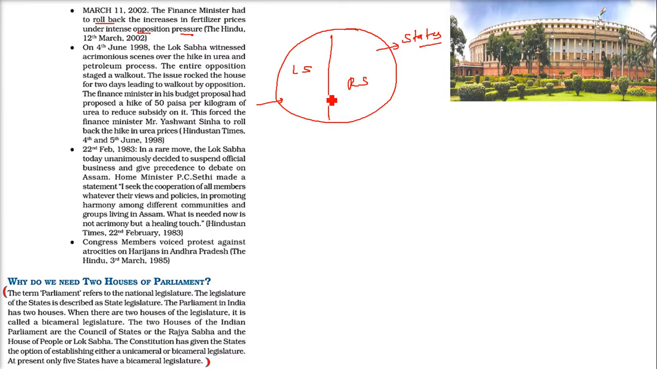So the parliament in India has two houses of legislature, and when we have two houses of legislature, we call it a bicameral legislature. The two houses of the Indian Parliament are the Rajya Sabha, also called the Council of States, and the Lok Sabha, also called the House of the People.